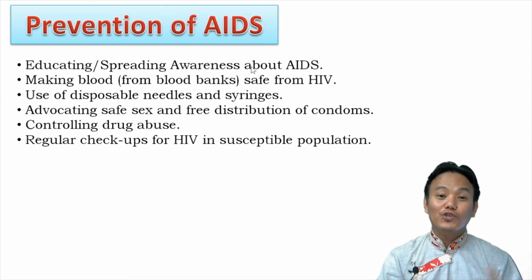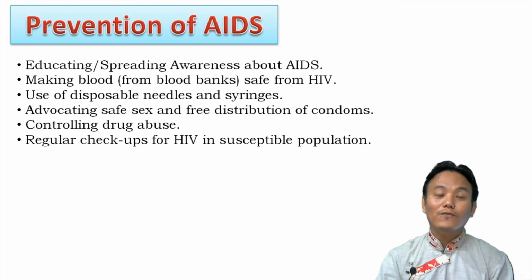If the general public does not know how this disease spreads and what the health risks are, the disease tends to spread faster. And if you educate people about the disease, they will take preventive measures on their own. That will help in preventing the spread of the disease.